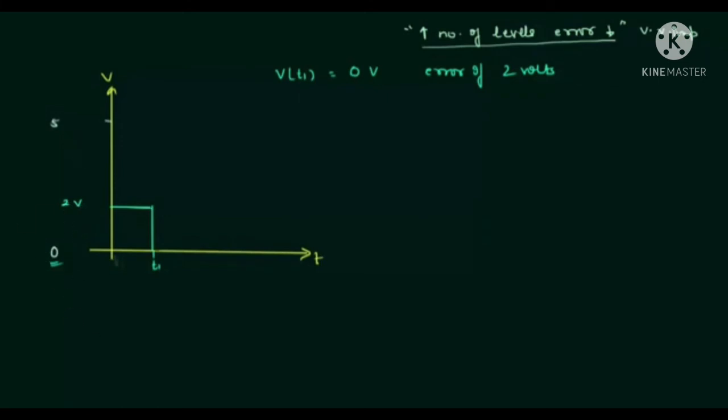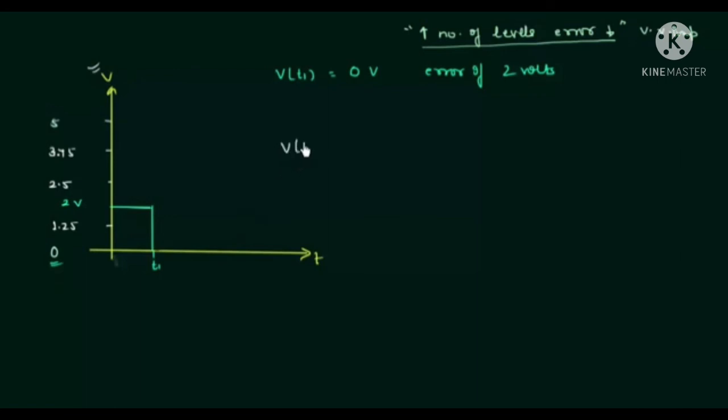So I will have 1.25 as the next level, 2.5 and 3.75. These are the levels. So we now have 0, 1.25, 2.5, 3.75 and 5 as the allowed values for this voltage V.